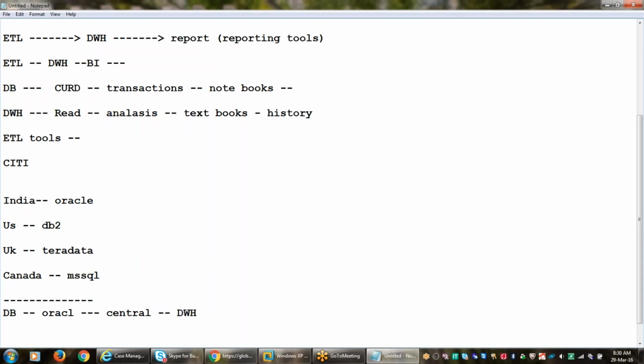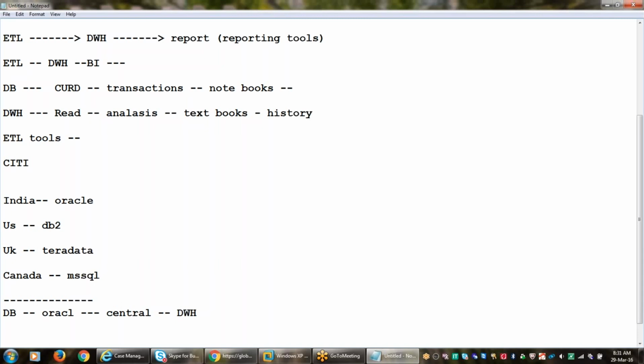So, for example, if they are maintaining different databases in different countries, and if you take countries, the currency format will be different, right? In the US dollars, India rupees, UK pounds, Canada Canadian dollars. Now, if they want to keep all the information in one place, they must convert all the currencies into one format. Then it is very easy to analyze. Otherwise, if you have multiple currency formats, it is very hard to analyze the data.